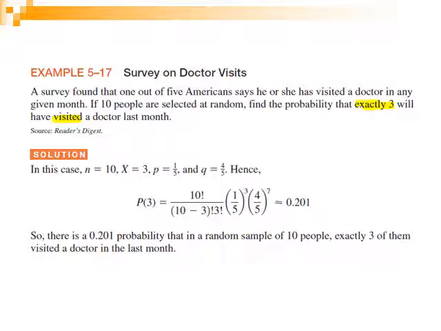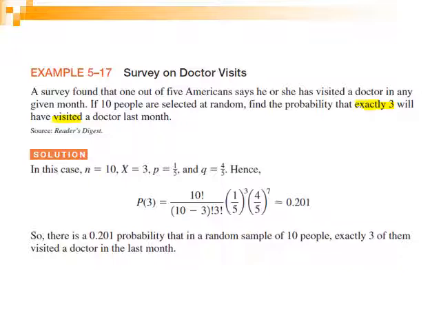Then we can consider it as a binomial situation, because we have 2 groups of people who visit the doctor or didn't visit the doctor. We select a sample of 10 persons, and we want to determine the probability distribution for who visited the doctor.